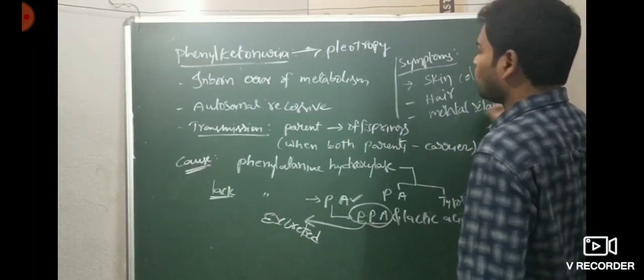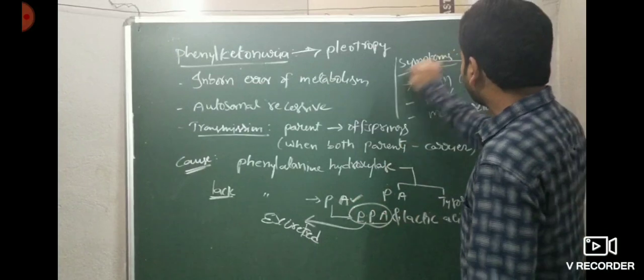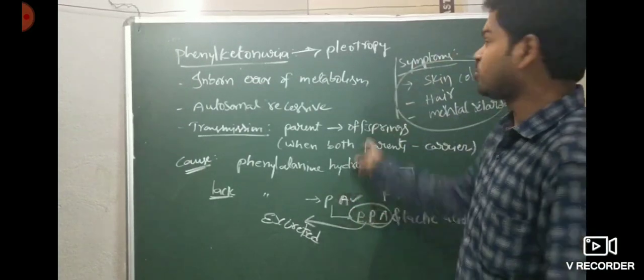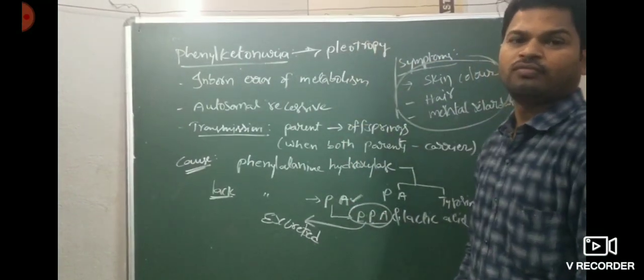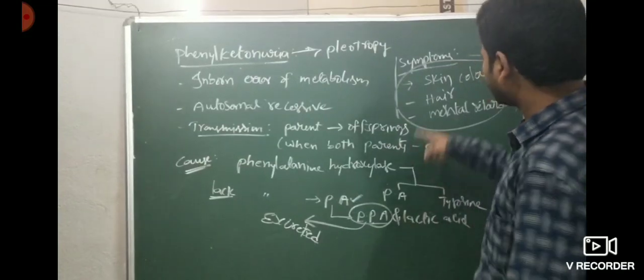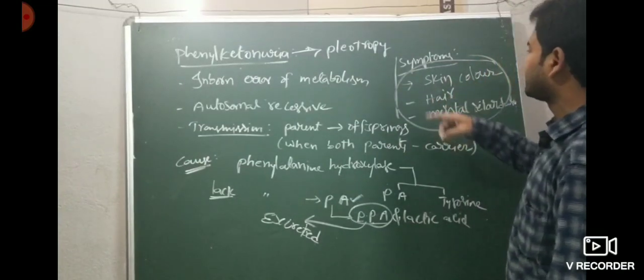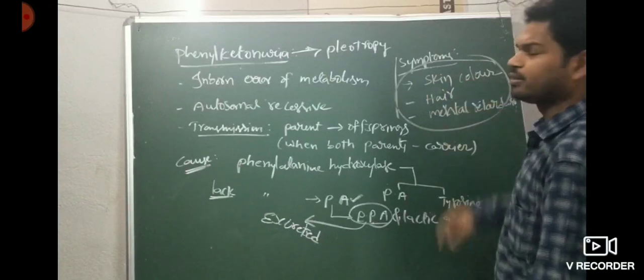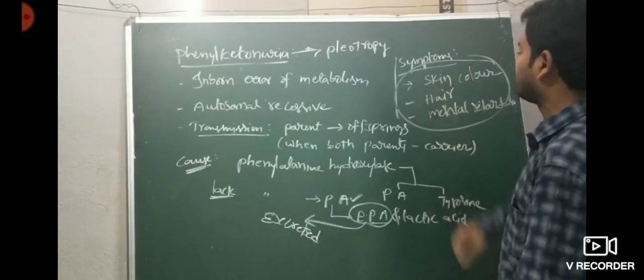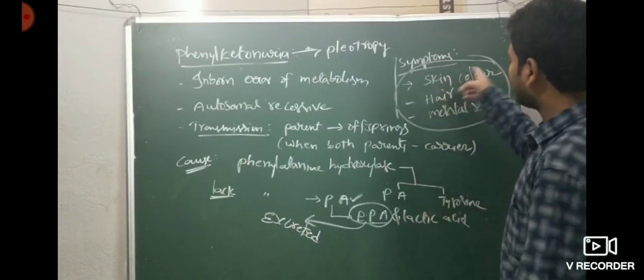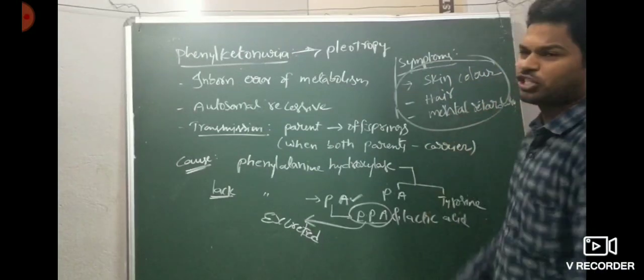So here only one gene controls too many characters. That's why we call it pleiotropy, phenylalanine hydroxylase. The symptoms are reduced skin color, pigment loss, hair loss, and mental retardation.